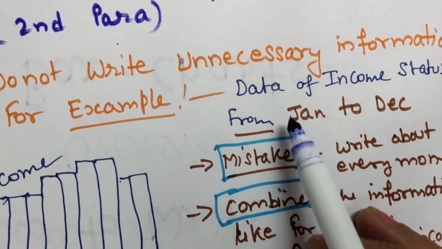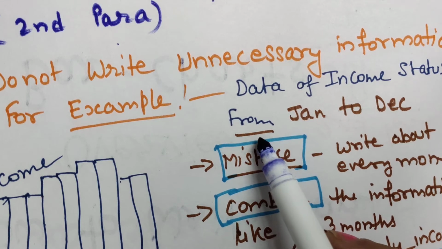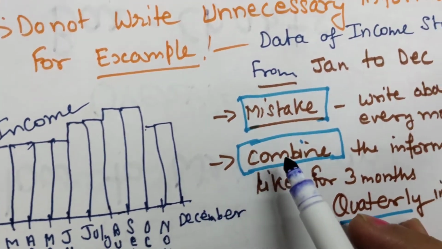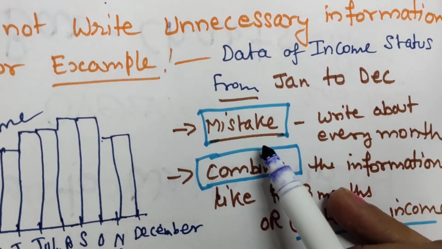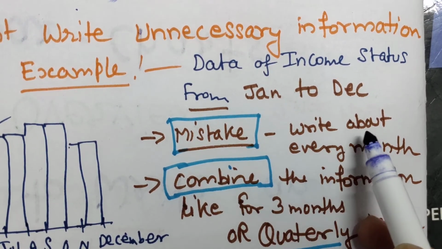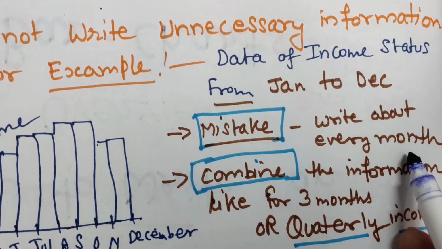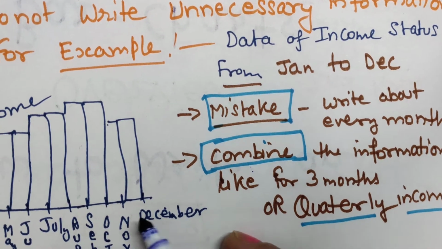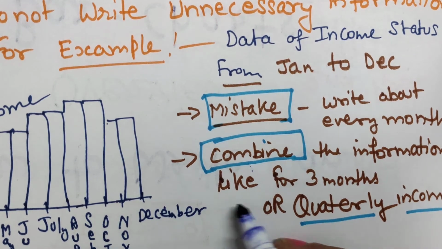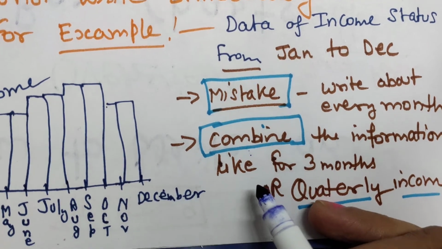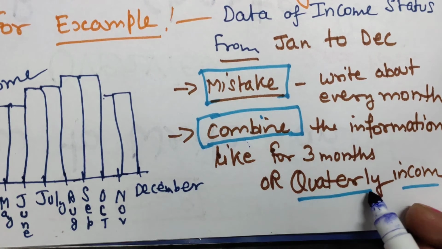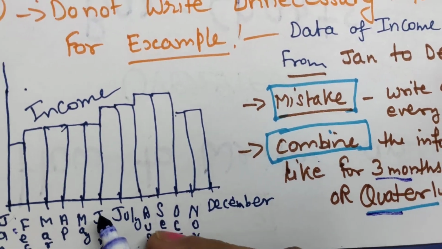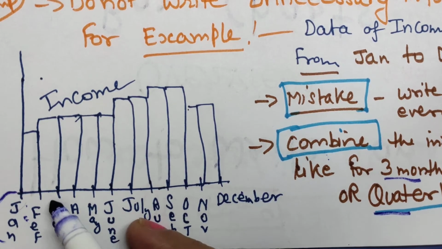So you should not discuss each and every month. Most of the students make this mistake. They used to write about every month. Instead you should combine the information for 3 or 4 months or half yearly, or you can say for 3 months, that is quarterly income. You can combine the information quarterly.